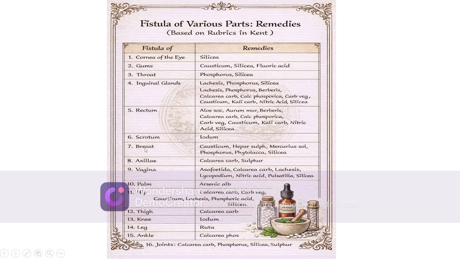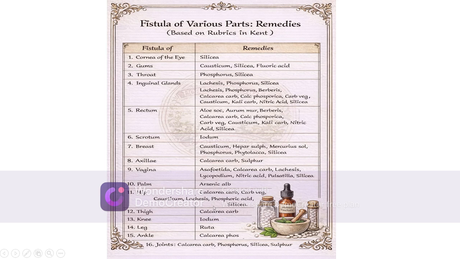Scrotum, Iodum. Breast, Causticum, Hepar sulph, Merc sol, Phosphorus, Phytolacca, Silicea. Axilla, Calcarea carb, Sulphur. Vagina, Asafoetida, Calcarea carb, Lachesis, Lycopodium, Nitric acid, Pulsatilla, Silicea. Fistula of the palm, Arsenicum alb. Fistula of the hip, Calcarea carb, Carbo veg, Causticum, Lachesis, Phosphoric acid, Silicea.